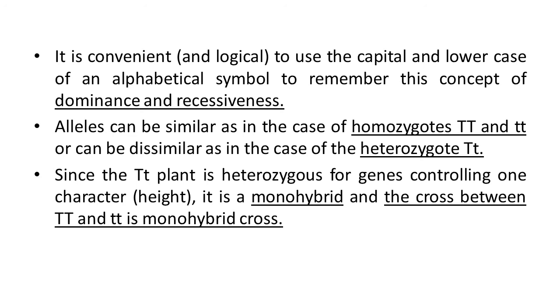So now we can understand what homozygotes are and what heterozygotes are. Homozygotes means capital T capital T or small t small t. Heterozygote means one is capital T, another is small t, that's why capital T, small t. Okay, and during this experiment, the plant is controlled for one character at a time, that is height, and that's why it is monohybrid, and the cross between capital T and small t is a monohybrid cross.